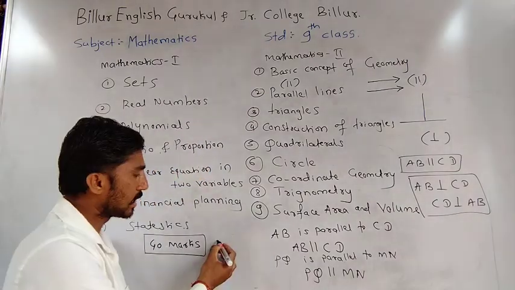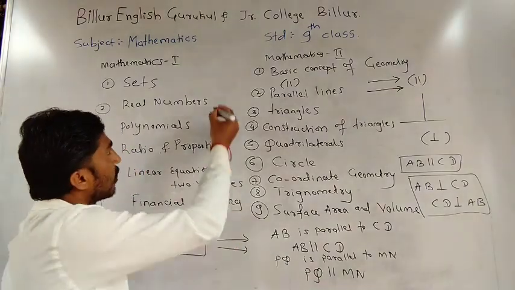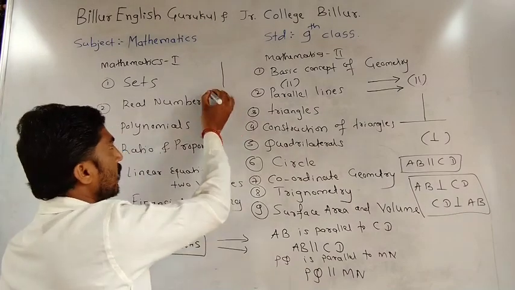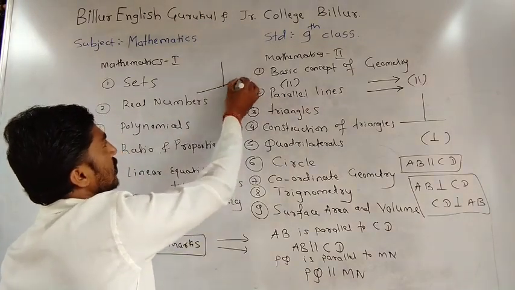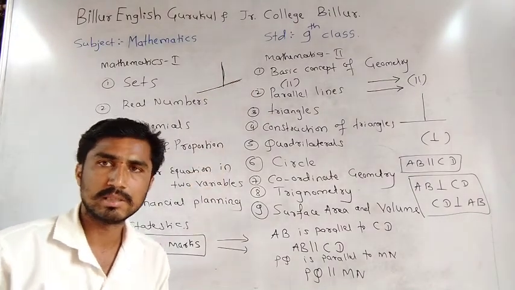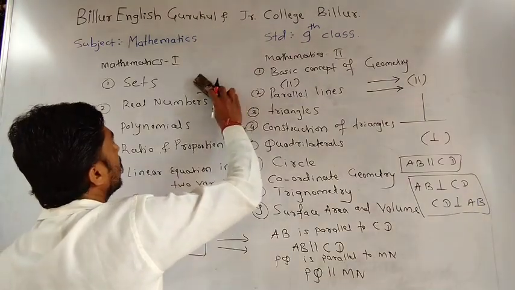Parallel means the same way. Perpendicular means opposite: this is one line in this direction, and another line in the opposite direction. This is the perpendicular way. I hope all of you understand the concept of parallel and perpendicular. Okay. Next,